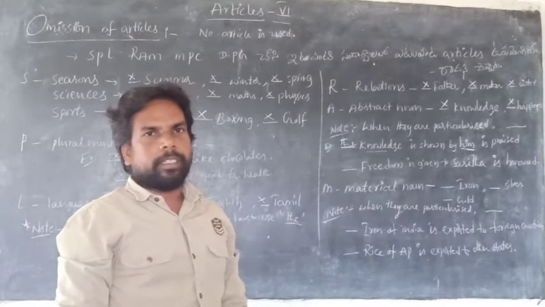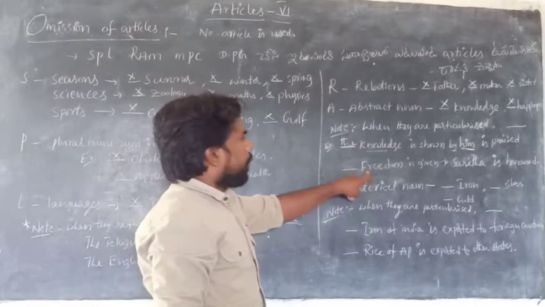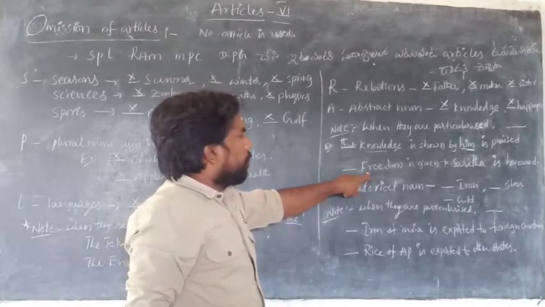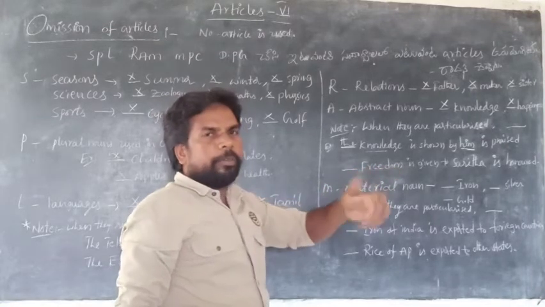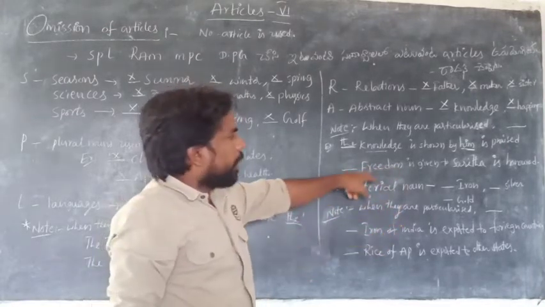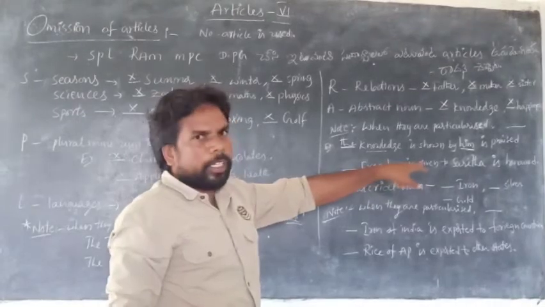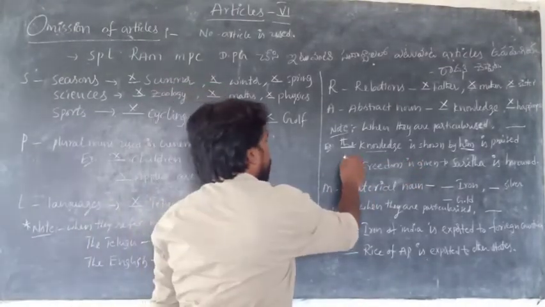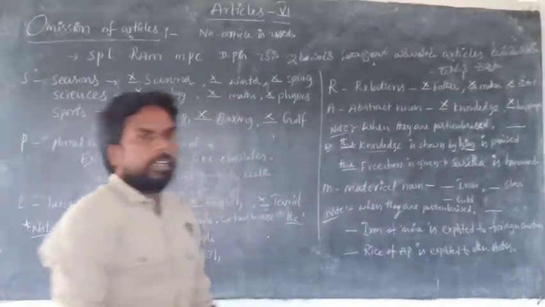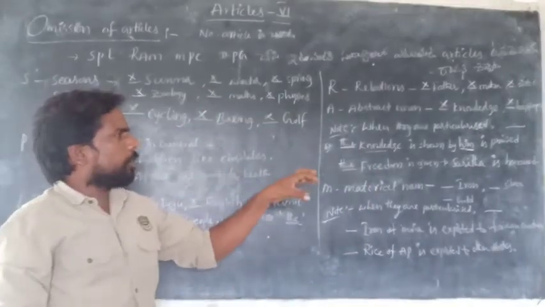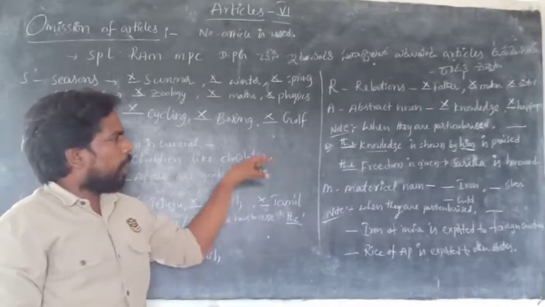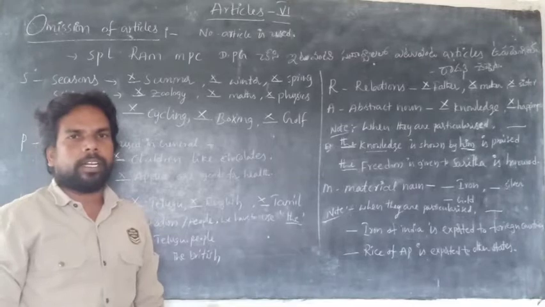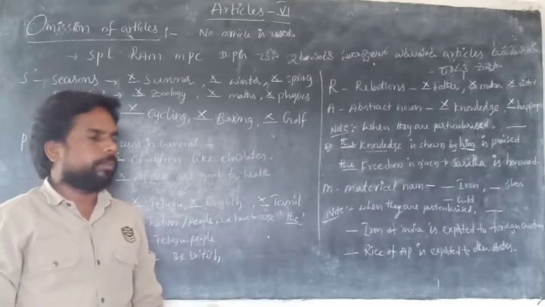Is it clear? And next one, freedom. It is an abstract noun. Before only freedom, we never use any article, but here it is particularized. Whose freedom are we talking about? Sarita's freedom. So we can use the article the. The knowledge shown by him is praised. The freedom given to Sarita is honored.